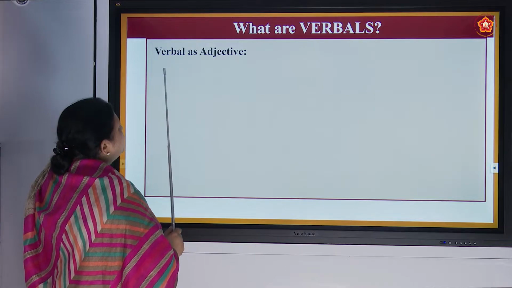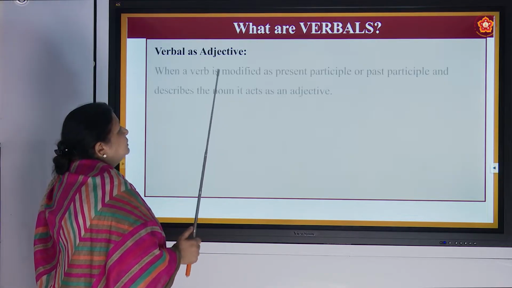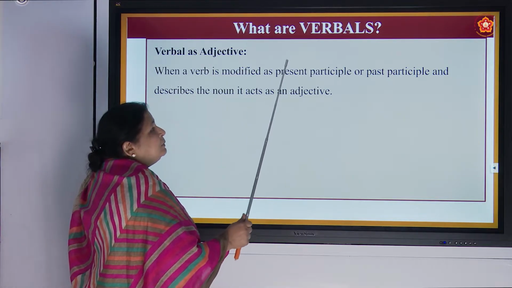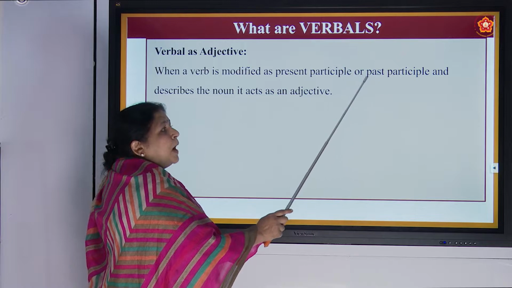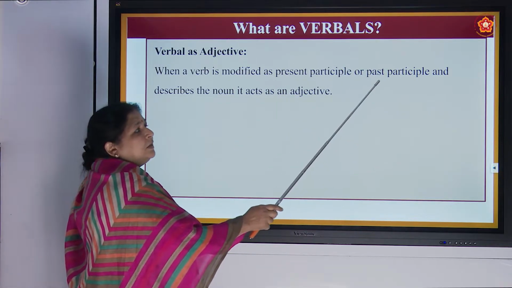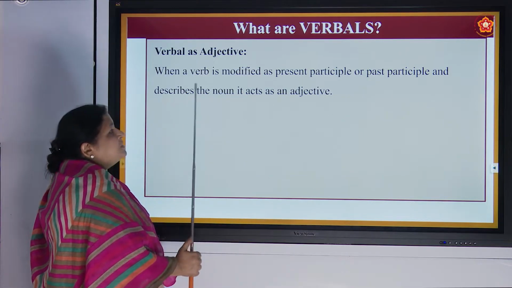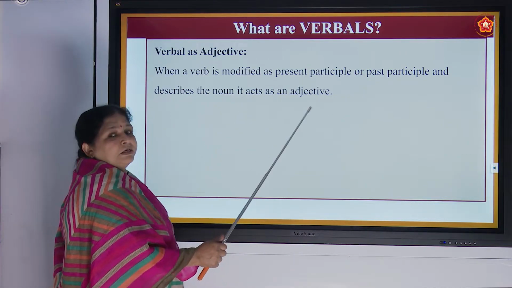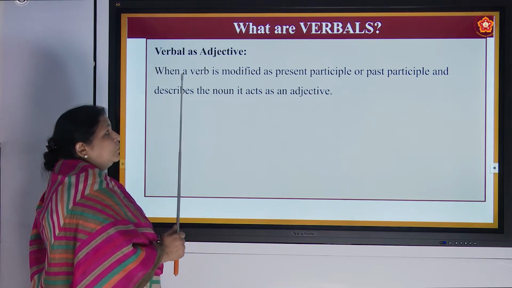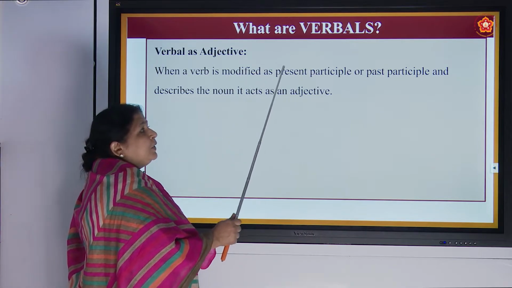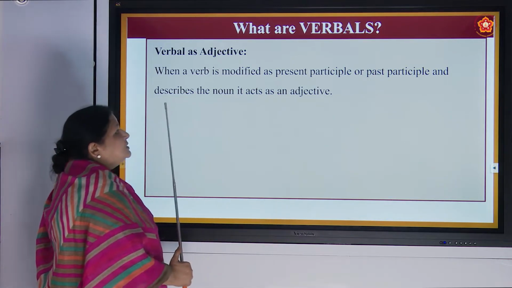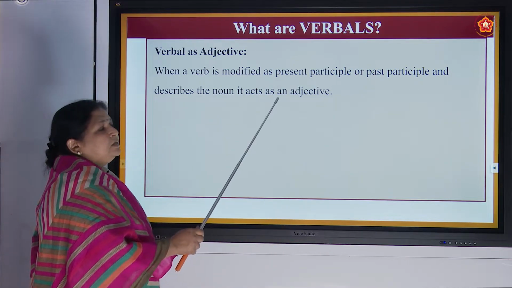Now let us see some more, verbal as adjective. When a verb is modified as present participle or past participle, and describes the noun, it acts as an adjective. Now we already know what a present participle and past participle are. Let me repeat again. Verbal as adjective: when a verb is modified as present participle or past participle and describes the noun, it acts as an adjective.